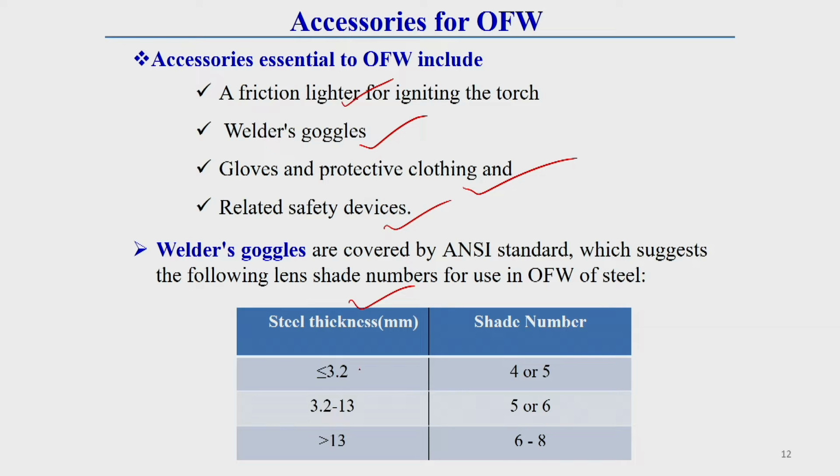Like if it is less than 3.2 mm, then a 4 to 5 shade number lens goggle is used. If it varies from 3.2 to 13 millimeter thick plate, then 5 or 6 shade number goggles are preferable. If it is greater than 13 millimeter thick plate, then the goggle shade varies from 6 to 8. Higher the thickness, higher the shade number of the goggle lens generally used.